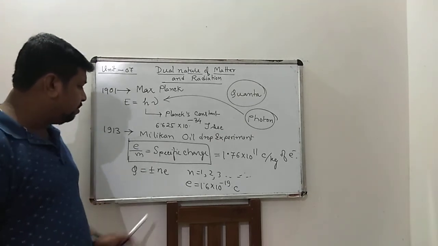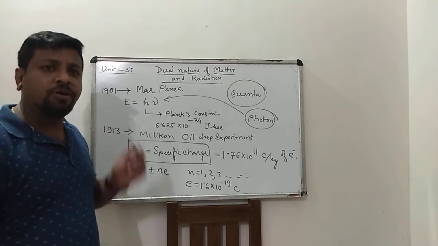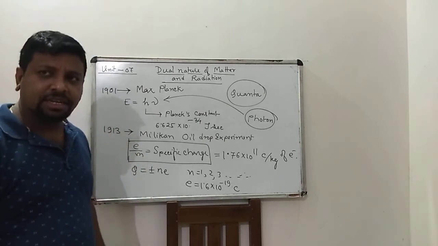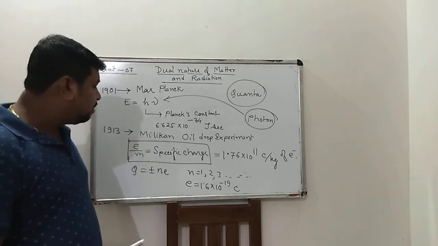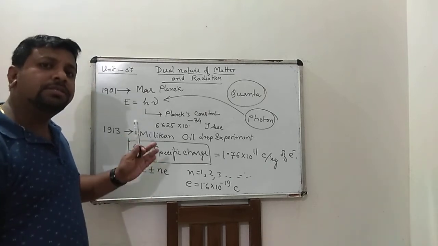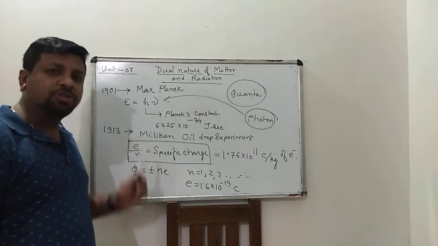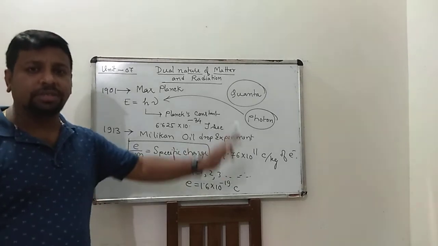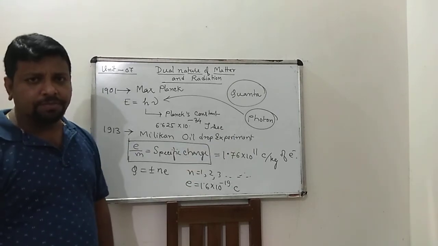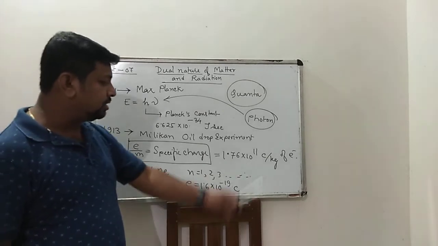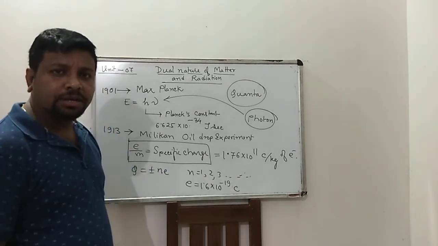According to the Millikan oil drop experiment, the charge of a body is quantized, that is, an integral multiple of the elementary charge, where N is a whole number.